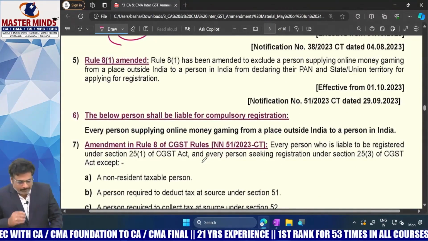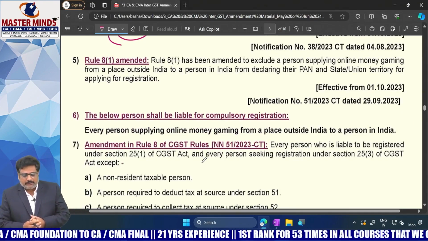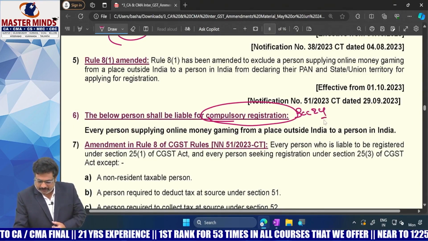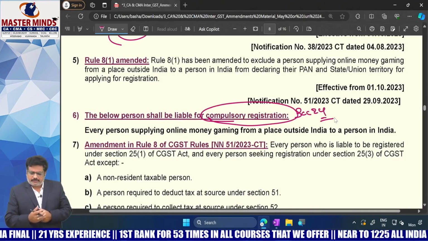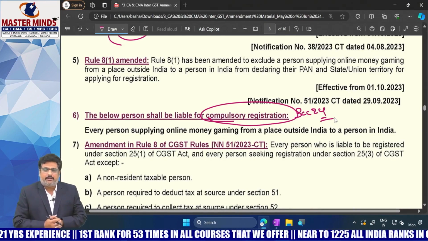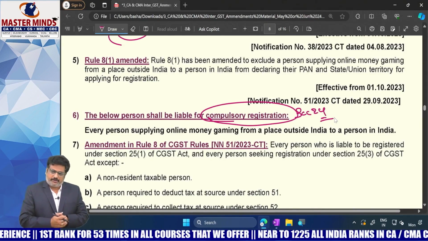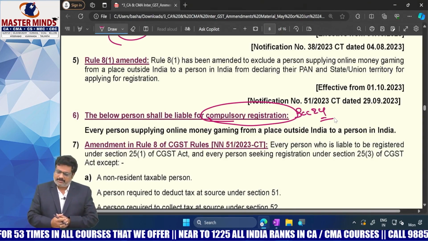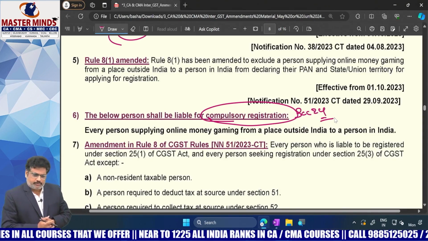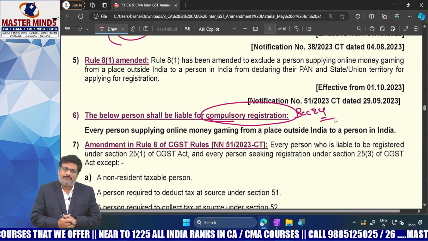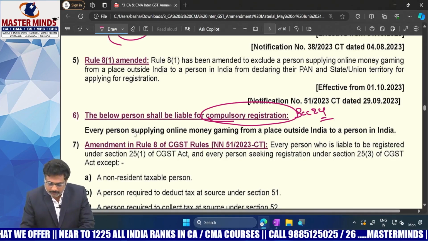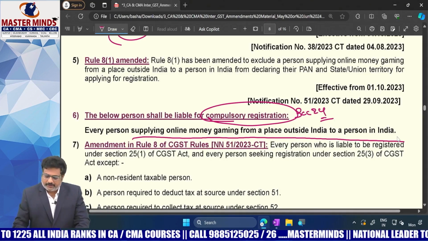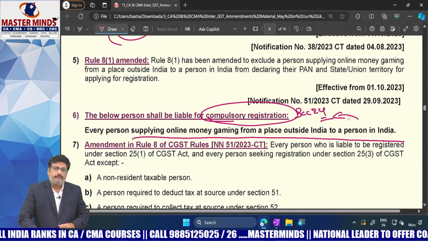Okay? And in the same way, if you observe section 24, what does section 24 deal with? Compulsory registration. With respect to compulsory registration, the procedure is simple. Even though your aggregate turnover does not exceed the limit, still you are required to take the registration. In that, many people are covered like RCM recipients, ECOs, and interstate suppliers of goods. Now, in that section 24, the person who is supplying online gaming from outside India to a person in India is now covered under section 24.